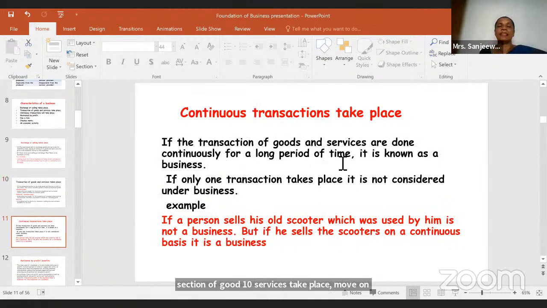What do you mean by this? Continuous transaction. Now, if you're growing vegetables only for your consumption, I told you that is not a business, right? But now, if you have found out some extra vegetables and you are selling that to your neighboring house, only for that particular time, that is not a business. But if you do it continuously, that is a business.